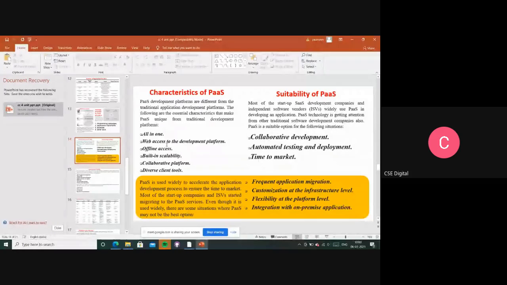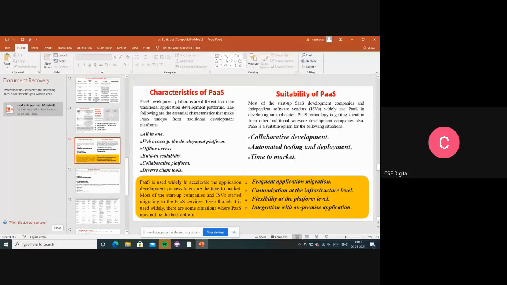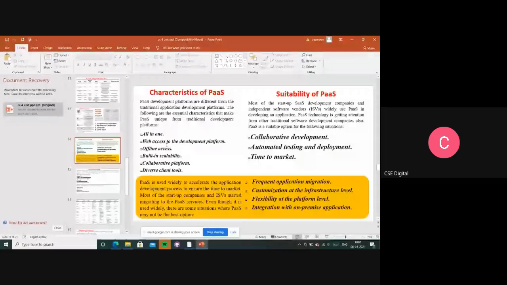So a developer can choose any client tools and can develop that code and those applications. They can manage and control, they can deploy the code in that. They can use all these client tools. So these are the 6 characteristics of platform as a service, right? Next, what are the suitabilities and non-suitabilities? Suitabilities means when to use this platform as a service, when not to use.